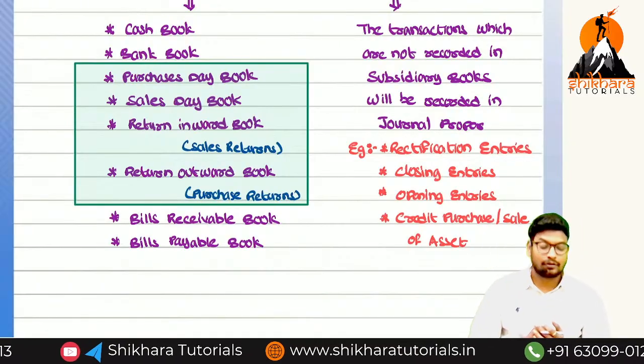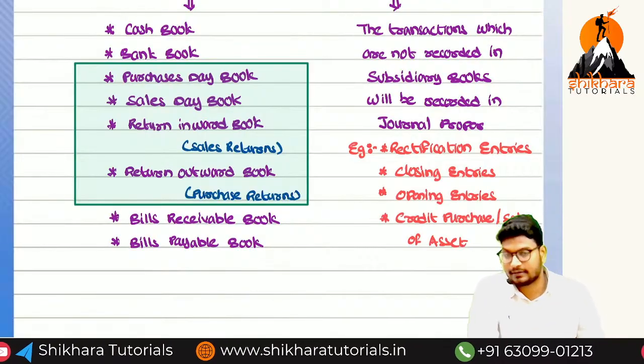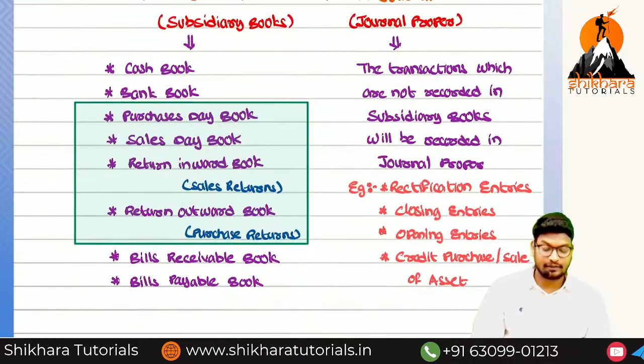Rectification entries, closing entries, opening entries, credit purchase or sale of asset. These are the points you can remember.